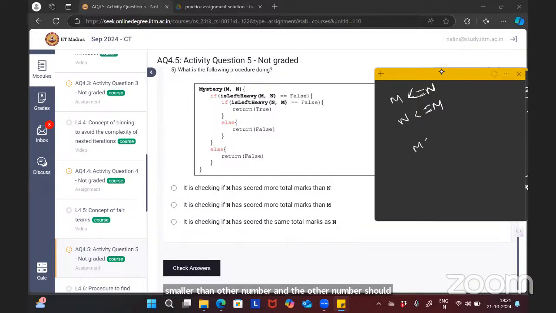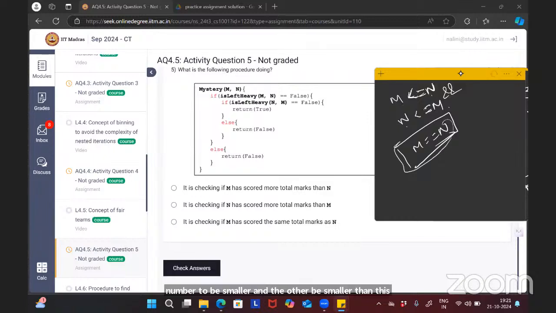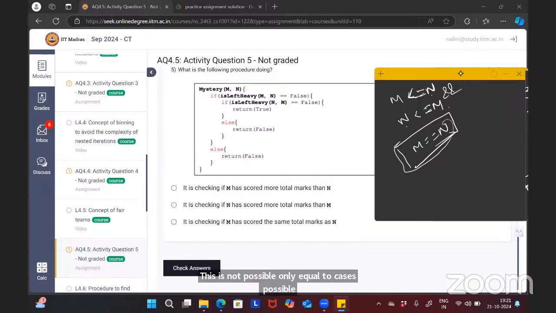Both numbers can be equal, right? At that time, both conditions will be satisfied. We want the and of this case: m should be less than or equal to n and n must be less than or equal to m. The less than case is not possible. Only the equal to case is possible. That's why it is checking if m has scored the same total as n.